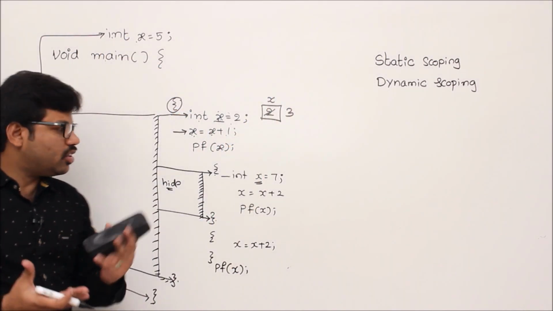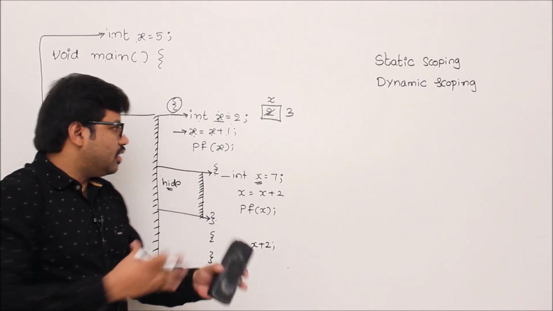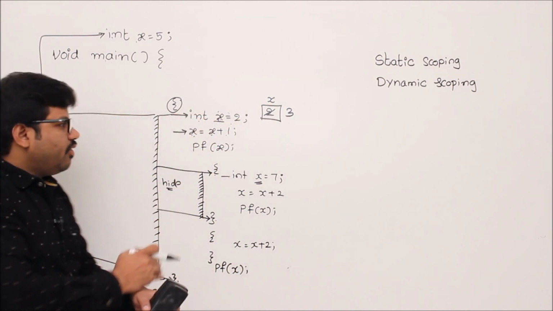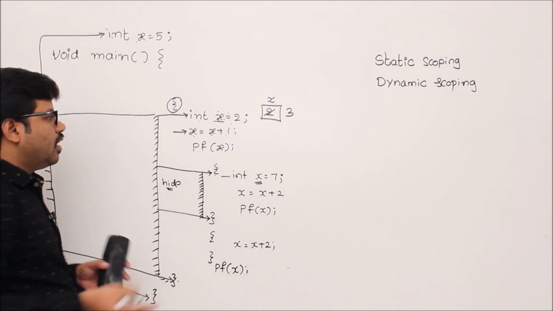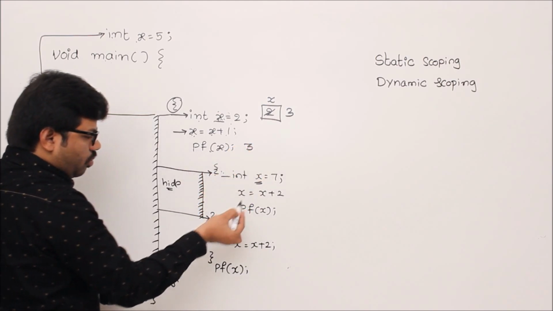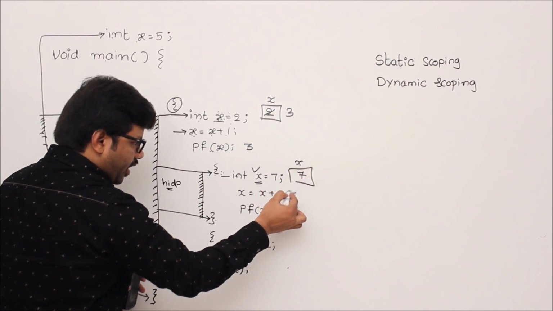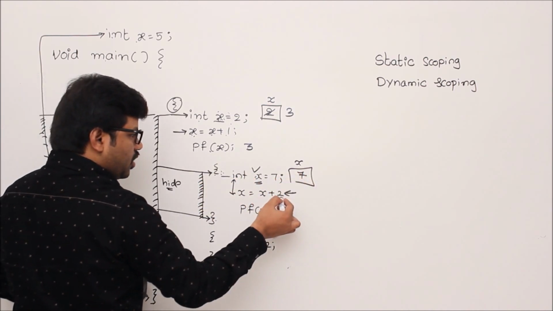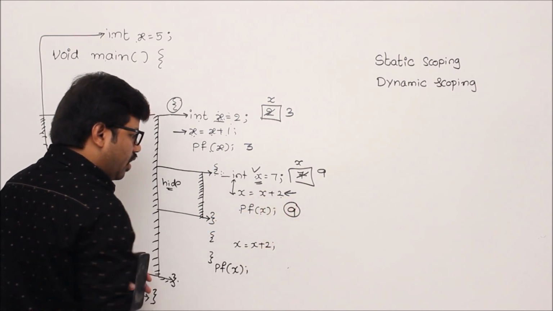The idea about this scoping, whatever we are using, is that we give importance to the immediate variable, which is appropriate, which is nearest to us. Understand, with respect to area, this variable is nearest, that's why we take it. That is the concept. So x equal to 3. Now printf x, 3 will be printed. Now we'll go to the next scope, where there is a new variable. So x value 7. Whenever you refer to x again, what is nearest to you? This one, that will be taken. 7 plus 2 will become 9. Then printf x will print 9. Here 9 will be printed.